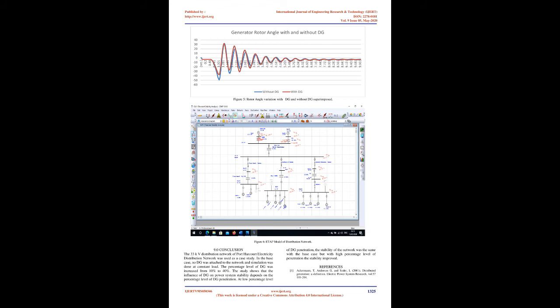8.0 Analysis of result. Figure 3 shows the rotor angle variation due to the 3-phase fault without the addition of DG in the system. Figure 4 shows the angular variation with the attachment of DG to the network load buses. Figure 6 shows the ETAP modeling and transient stability result of the network. Table 2 shows the transient stability result. The rotor angle maximum deviation of the synchronous generator has been chosen as an indicator to judge the nature of the transient stability. The output plot of the system without DG is shown in Figure 3 while the one with DG addition is shown in Figure 4.